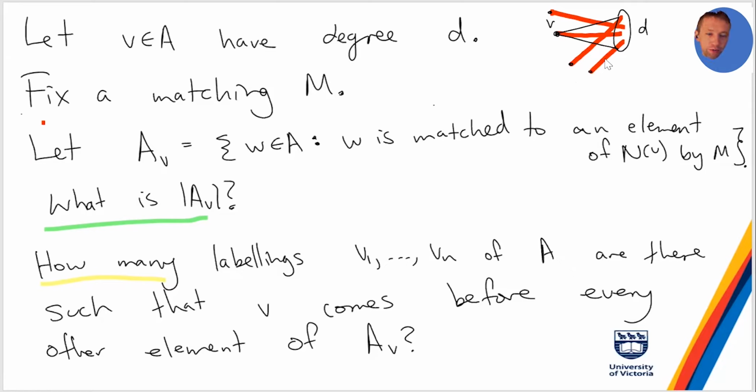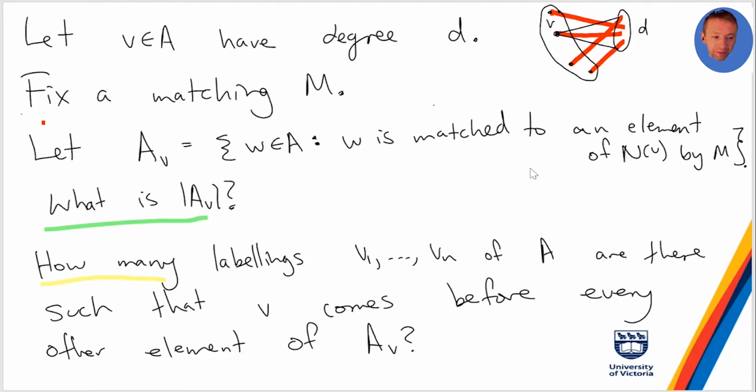If I look over all the orderings, I look at the orderings where V comes first among these 4. You can think of V as being Bob and these being his friends, in some sense. When you reveal the neighbor of V where that edge is in the matching, at that point V had 4 choices. And that's going to happen a quarter of the time, because for 1/4 of the permutations of A, V will come first.